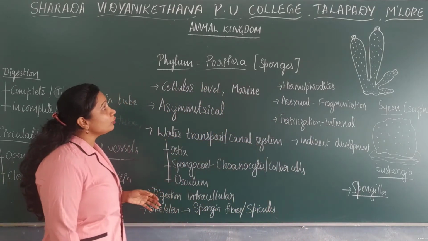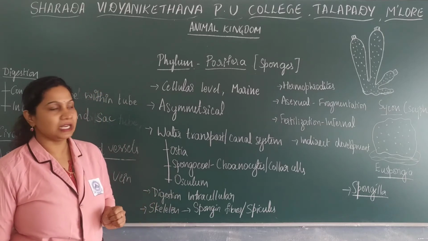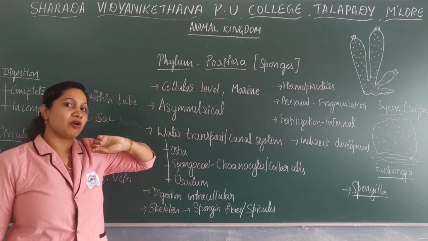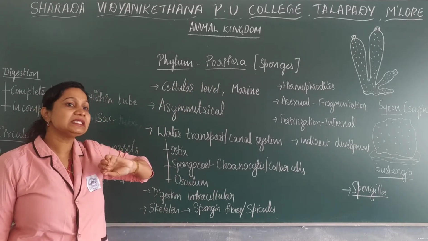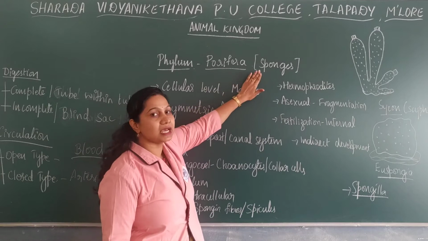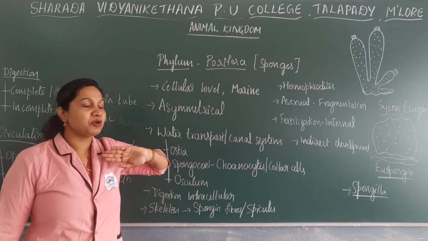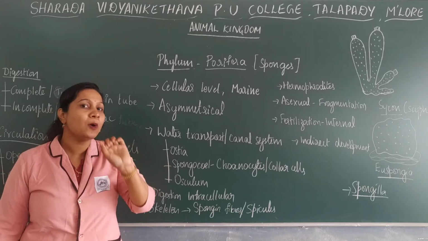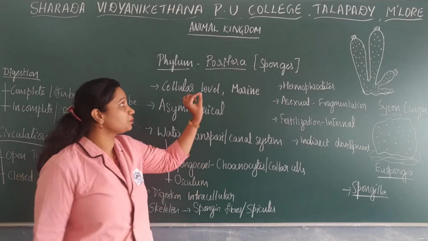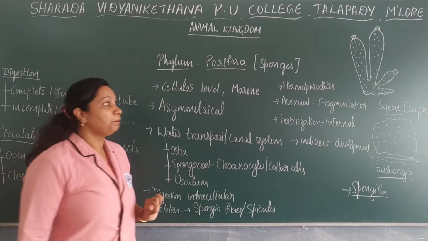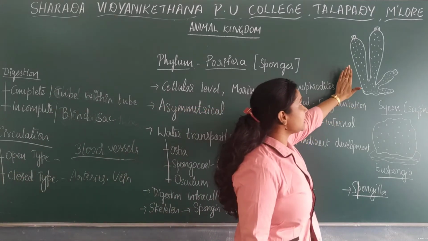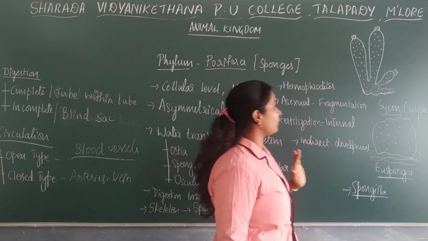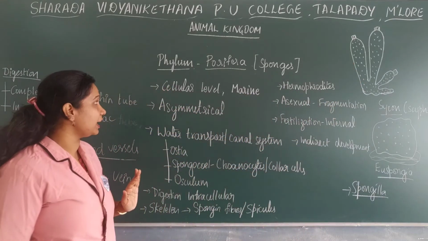Next, we'll move to the first foremost phylum, that is the phylum Porifera. Due to their morphological features, these members are also known as sponges. Phylum Porifera members are known as sponges because they are pore-bearing organisms. Porifera refers to pore-bearing organisms. There is mainly a presence of minute pores in their body. So that is Porifera.